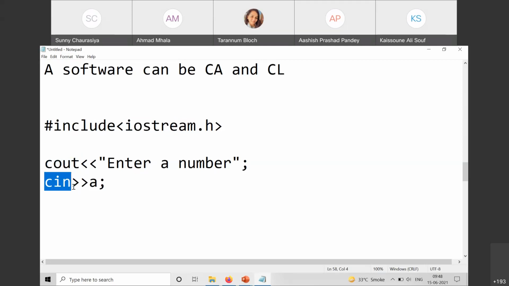Now, stream means something which is going to be given to your output console. Your output console can be your screen or some output device. At times, it can be a file also. When I say cin, I'm talking about console input. Console input and output means the screen and the keyboard, because the console is the primary input or output device in your system. So cout is the object of the ostream class and cin is the object of the istream class.